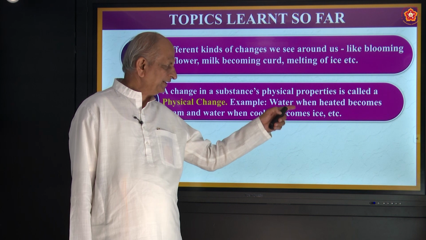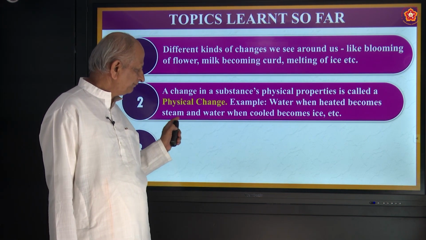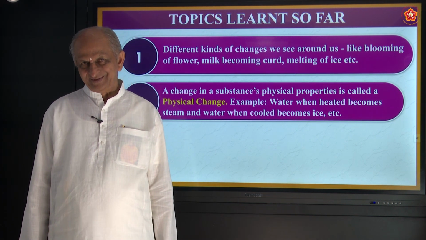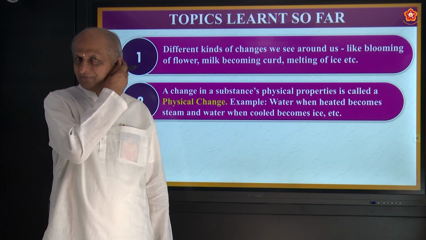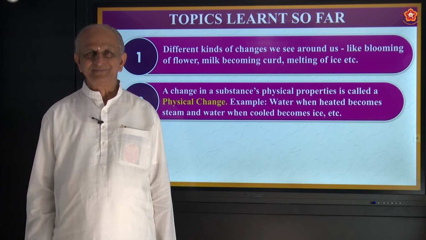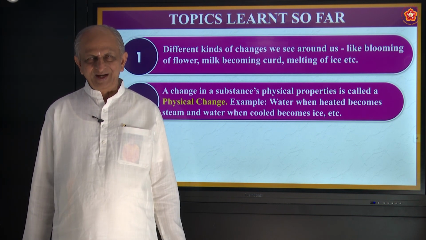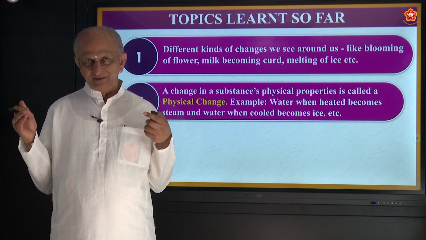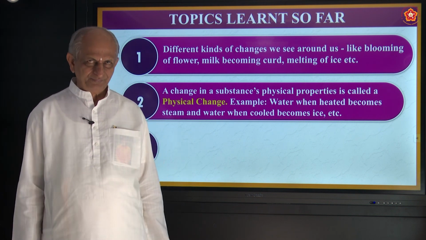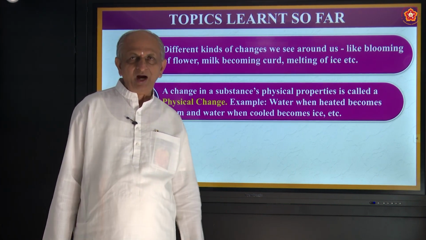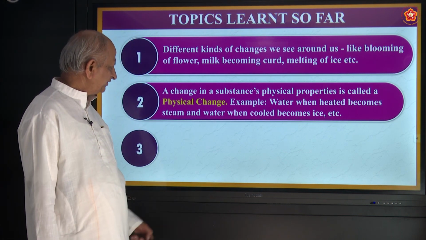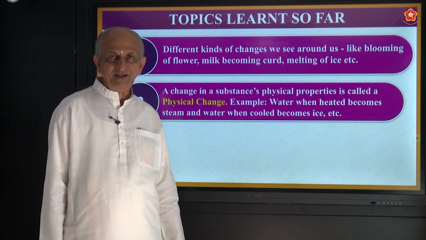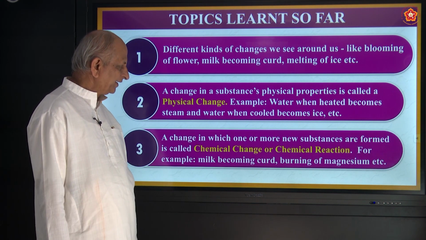For example, water when heated becomes steam, and water when cooled becomes ice. So steam and ice are different forms of water only. Steam is the gaseous form of water. Ice is the solid form of water. So this type of change is called a physical change. It's a temporary change.